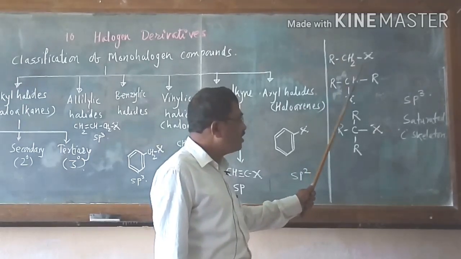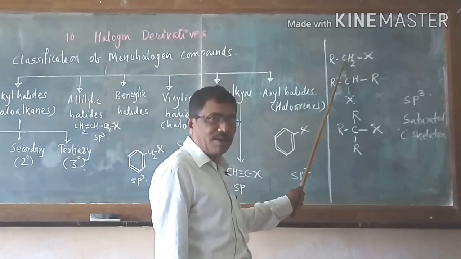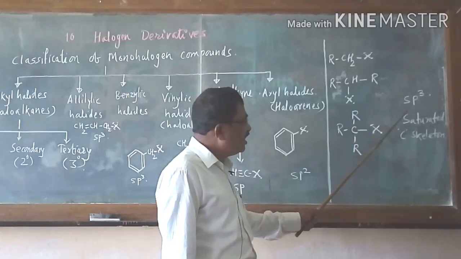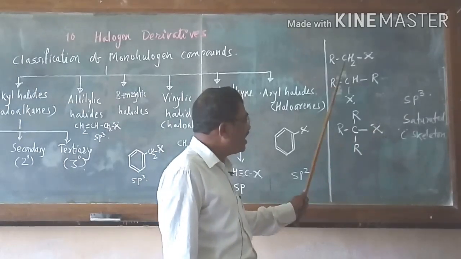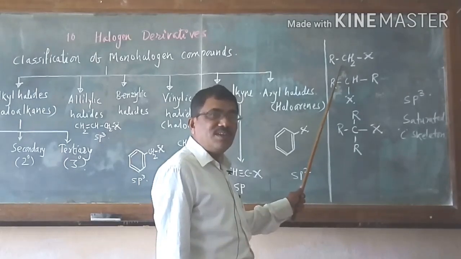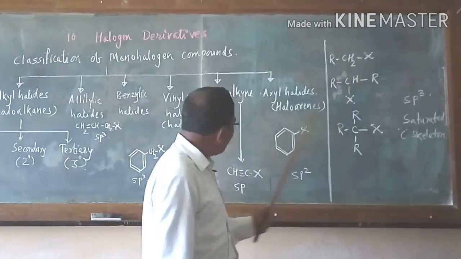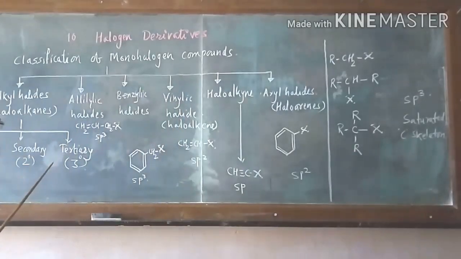Why is this primary carbon? Because X, that is halogen, is bonded to primary carbon atom. Hence it is sp3 hybridized, and this is a monohalogen, but it is a primary alkyl halide or primary haloalkane. Second example is the secondary haloalkane.